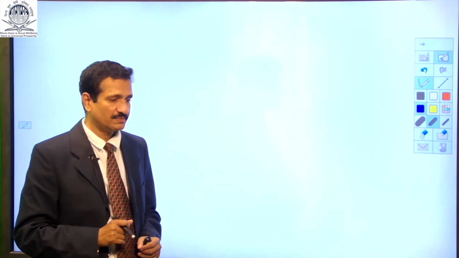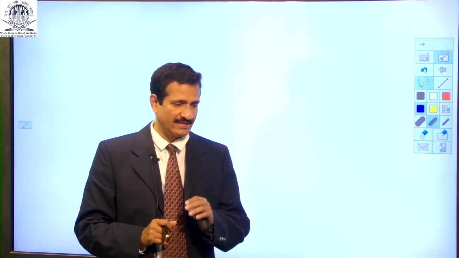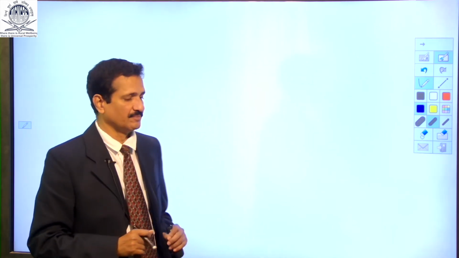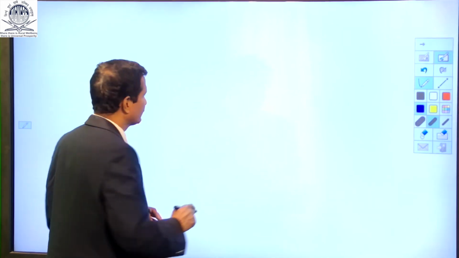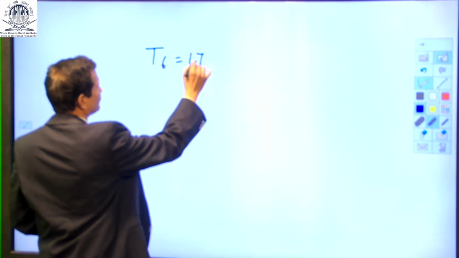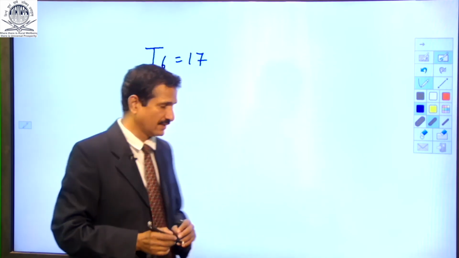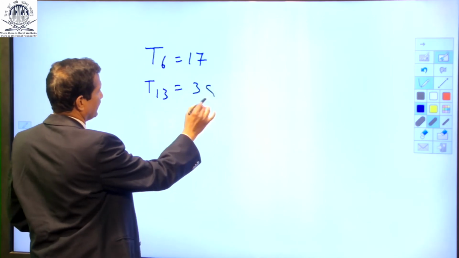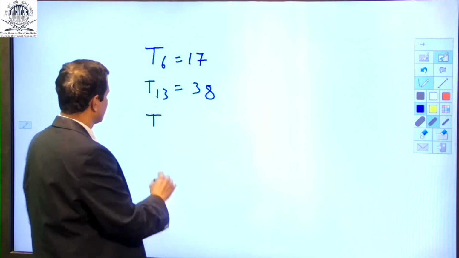Now, problem number 2, it reads as, the 6th term of an AP is 17 and the 13th term is 38. Determine the 19th term. So, here we are given the 6th term is 17 and the 13th term as 38. We have to find the 19th term.